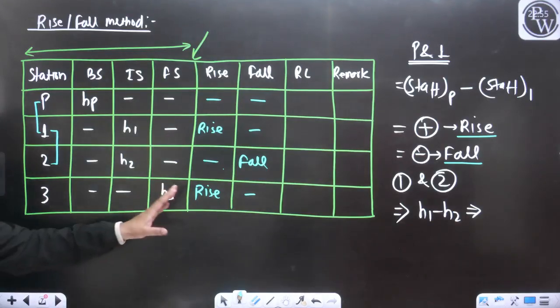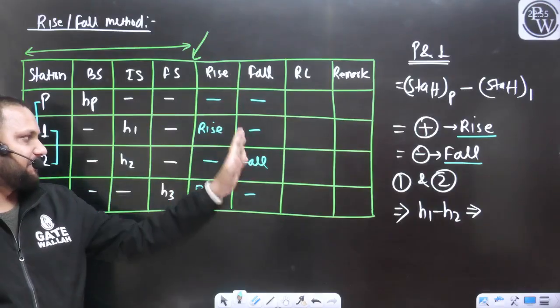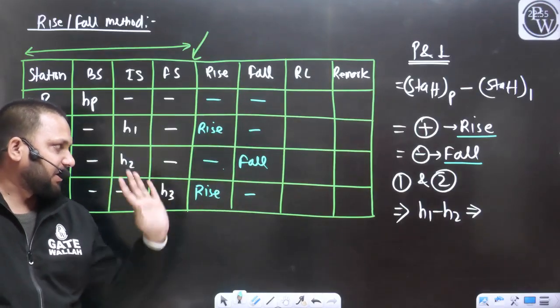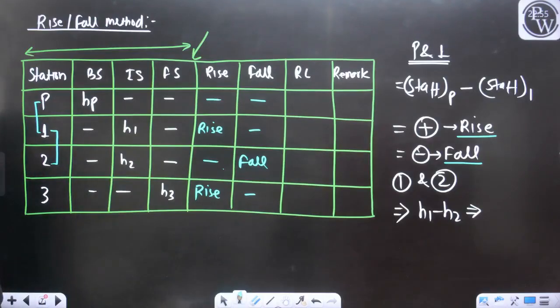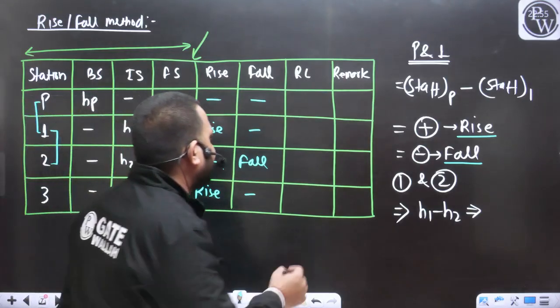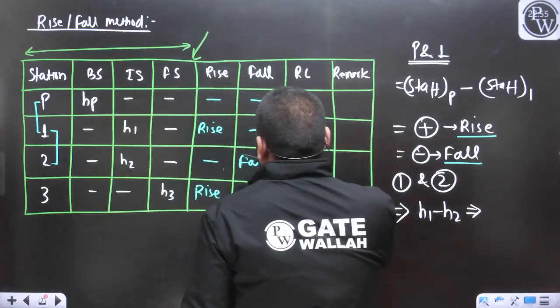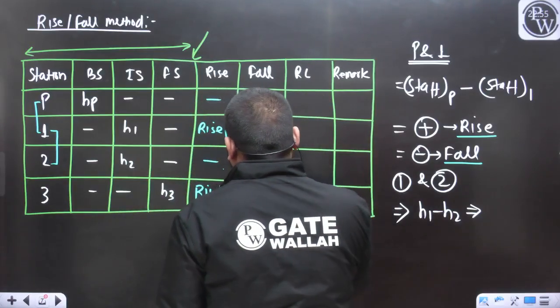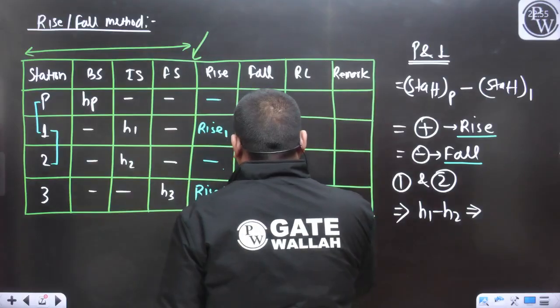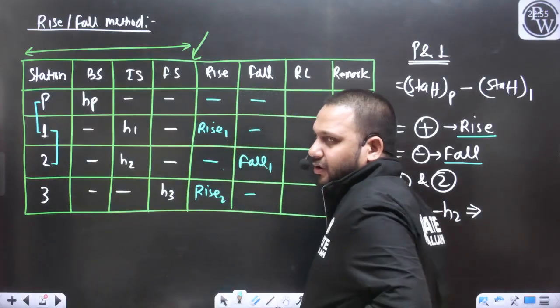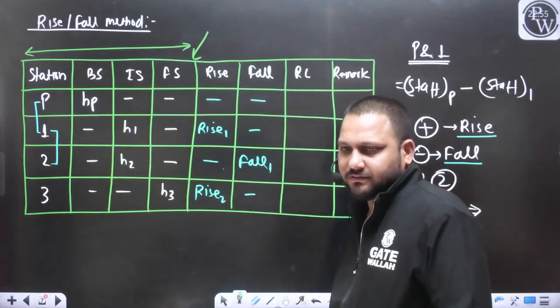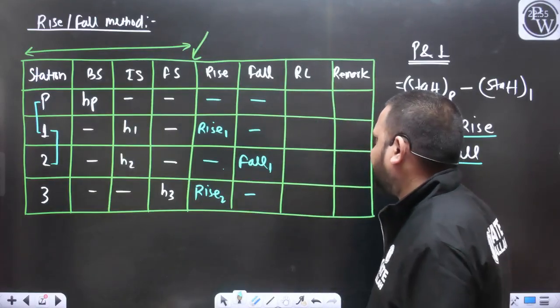So whatever rise was there, I have taken in the rise column, and whatever fall was there, I have taken in the fall column. Now how can you calculate the RL? It's very easy. Let's say this is rise 1, this is rise 2, and this is fall 1, to avoid confusion.